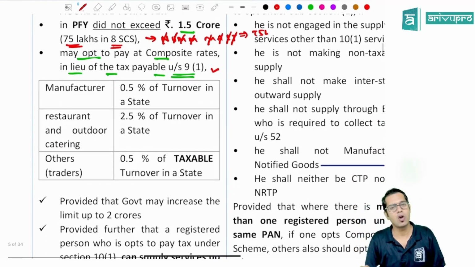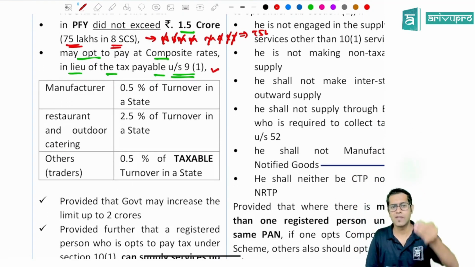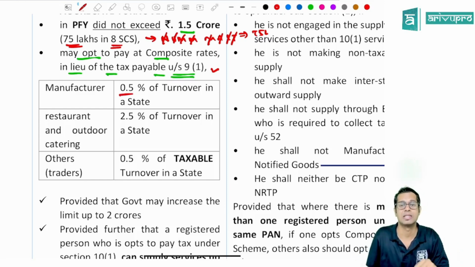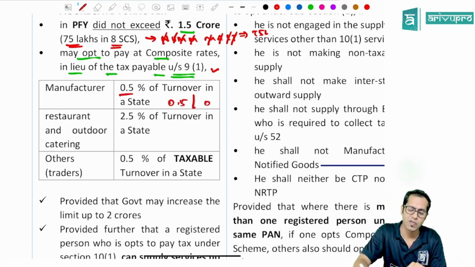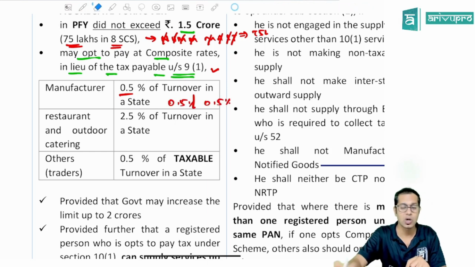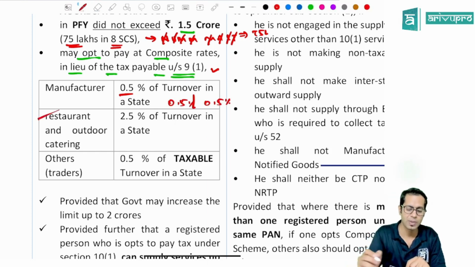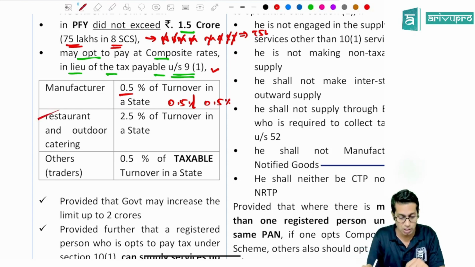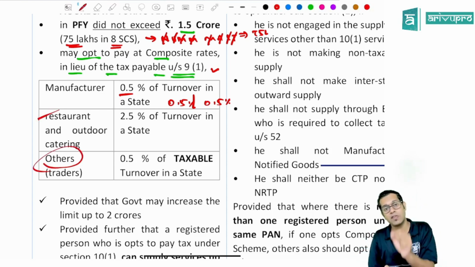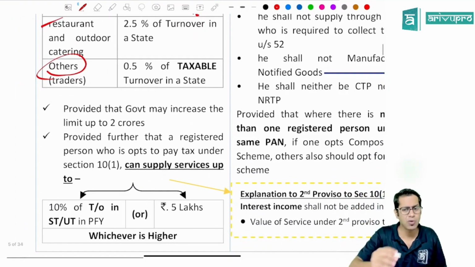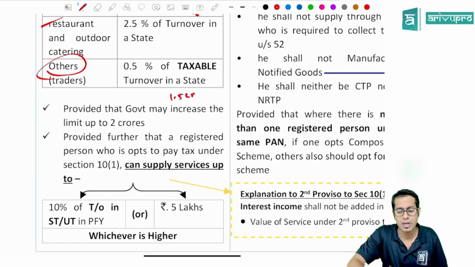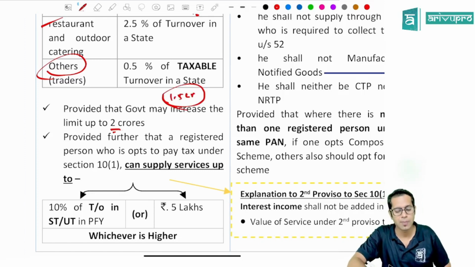Sir, what will happen if I opt to pay tax at composite rates? If you are a manufacturer, you will have to pay tax at 0.5% of turnover in the state, meaning 0.5% CGST plus 0.5% SGST. So effectively the rate will be 1%. If you are a restaurant or outdoor catering service provider, you will have to pay a tax of 2.5% of turnover in the state, and for all other dealers in goods, it is 0.5% of taxable turnover in the state. Further, presently the limit is 1.5 crores. The government has the power to increase this limit up to how much, sir? Up to 2 crore rupees.